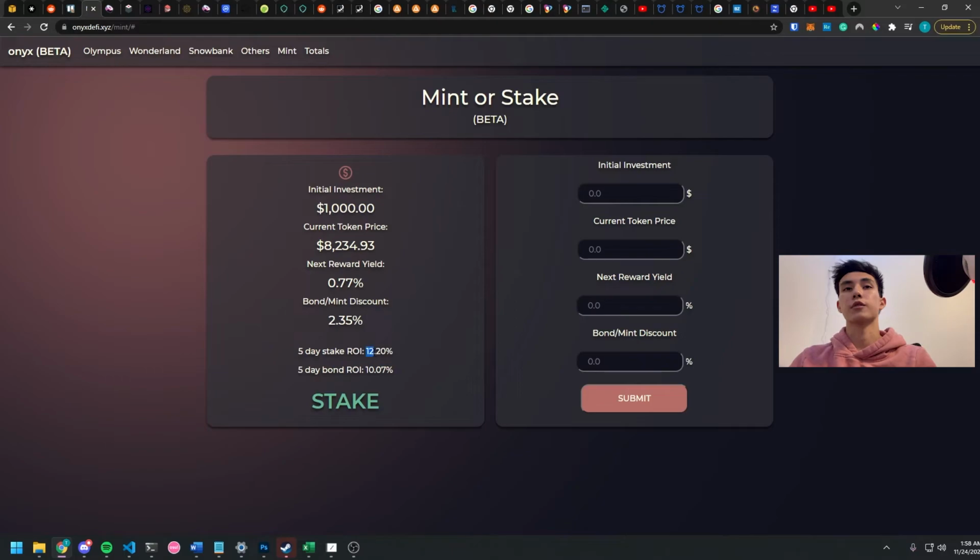So the closer these two numbers are together, it may not be worthwhile to mint, because it could be tedious to claim a rebase on the dot every 8 hours. If it's a pretty good margin like this, I think it's still worth it to stake. And if you miss it by an hour or two, it's not going to kill anything. But that's why I also put that there. For more experienced people, they should be able to pick that up pretty quick.